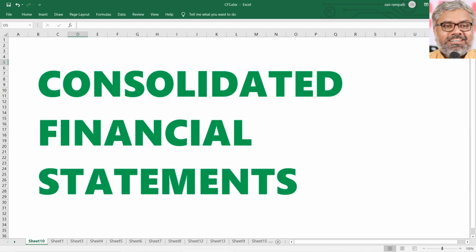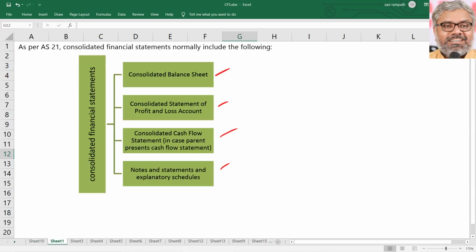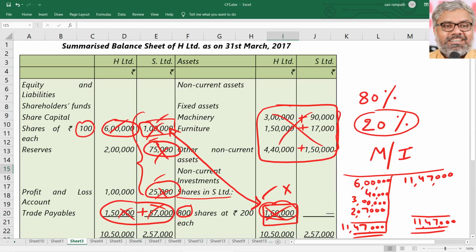In the earlier session related to consolidated financial statements, we discussed what the various financial statements are that are to be consolidated, which are nothing but all the financial statements a company normally prepares. If it has any subsidiaries, it has to also prepare, in addition to its own standalone financial statements, the consolidated financial statements also, including balance sheet, P&L, cash flows and notes to accounts.